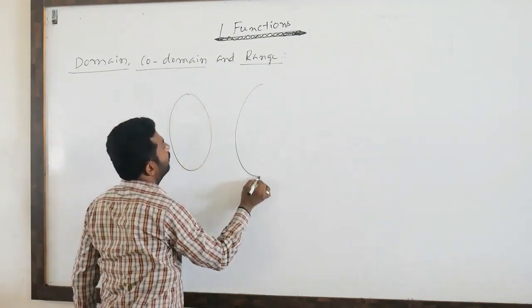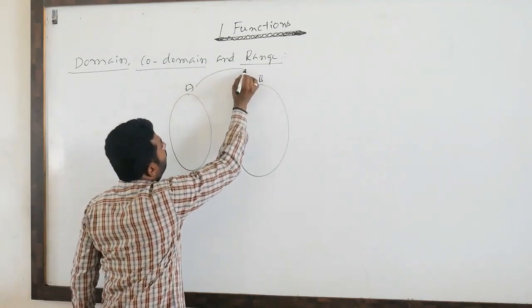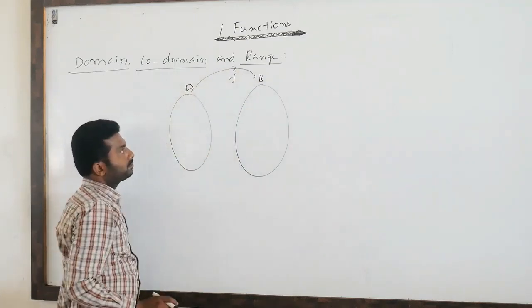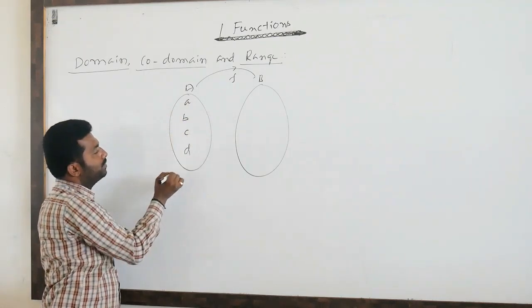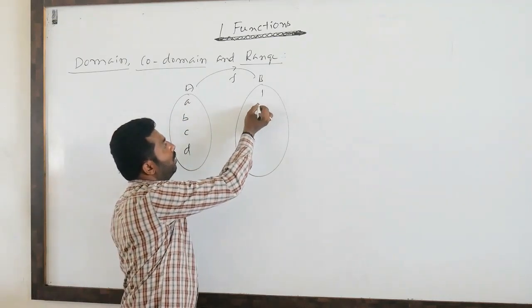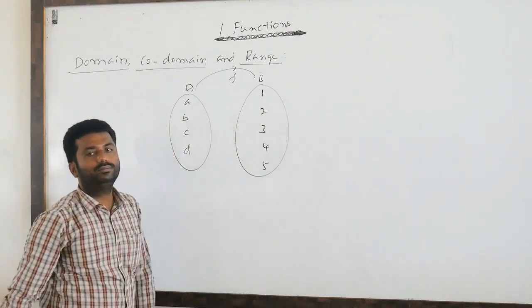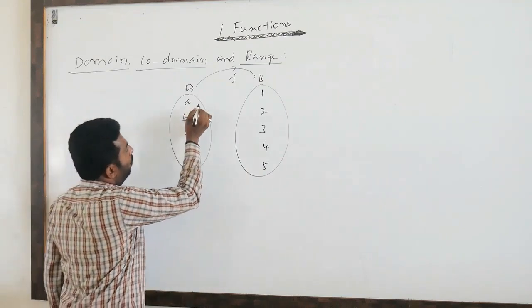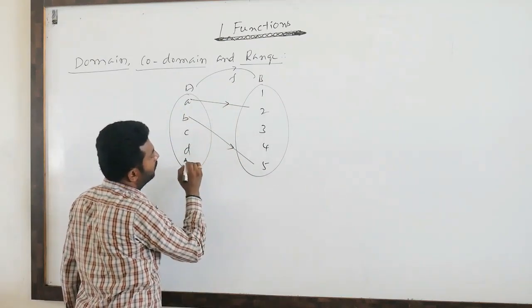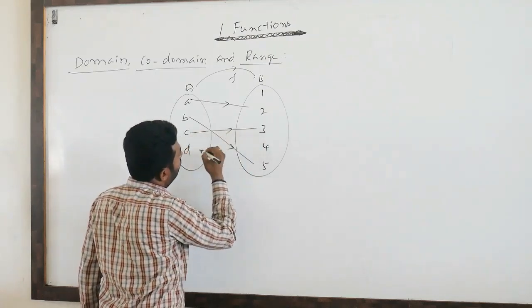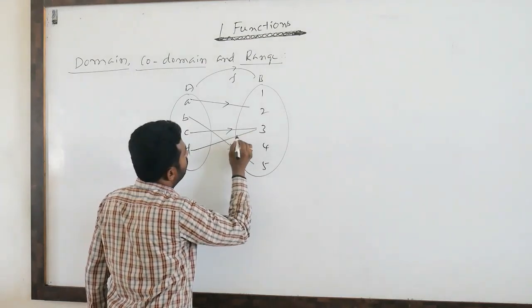This is A, B. A, B, C, D, 1, 2, 3, 4, 5. A to 1 relation, B to 5 relation, C to 3 relation, and D to 3 also relation.